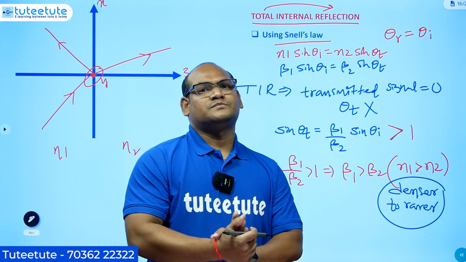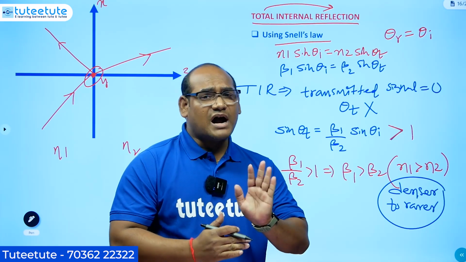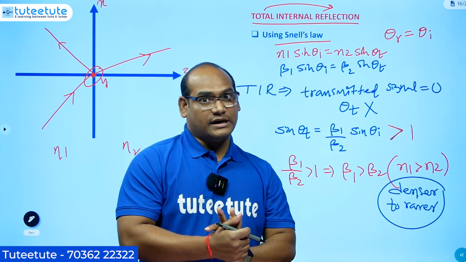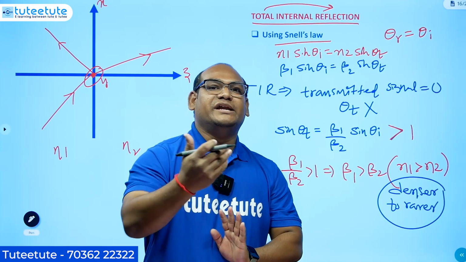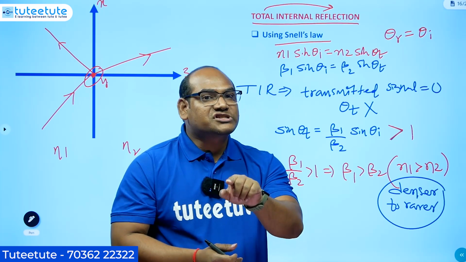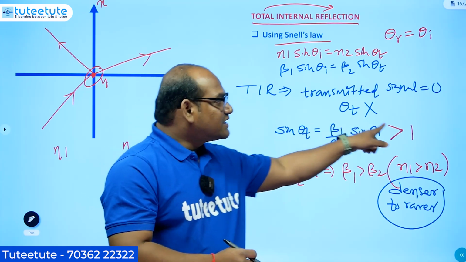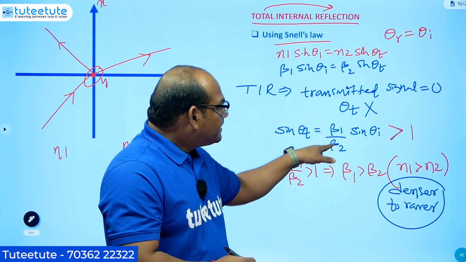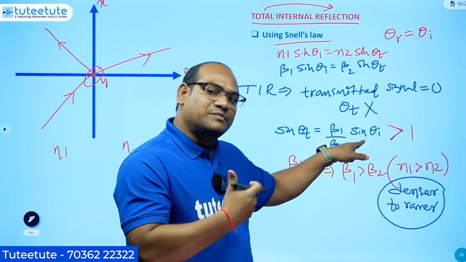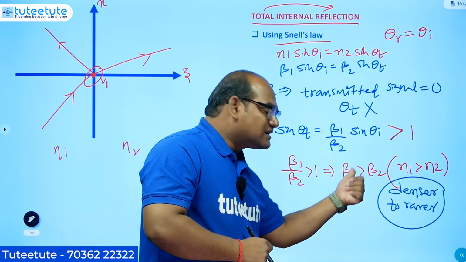Once again I am repeating. In case of total internal reflection, what is the meaning of that? Whatever the incident wave is, everything should be reflected back into the same medium 1. So no signal should enter into medium 2. That means there is no transmitted signal, so there is no question of having theta t. So theta t should not exist, meaning sin theta t should be greater than 1. That means beta 1 by beta 2 sin theta I is greater than 1. Whether you take its maximum value or something else, we can tell beta 1 by beta 2 is greater than 1. That means beta 1 is greater than beta 2.